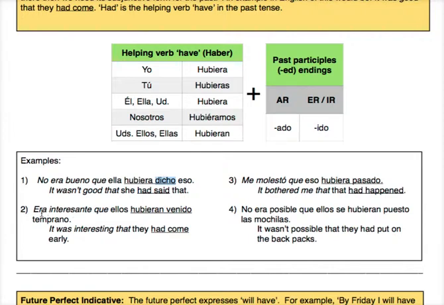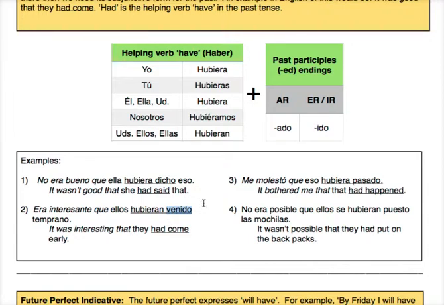Okay, other examples. So, era interesante que. So again, we have a trigger phrase. It is in the past, forcing us to use the past subjunctive, in this case, of the verb haber. So it was interesting that they had come early. Okay. So hubieran for had, venido for come. So there we have our ido ending for the verb venir.